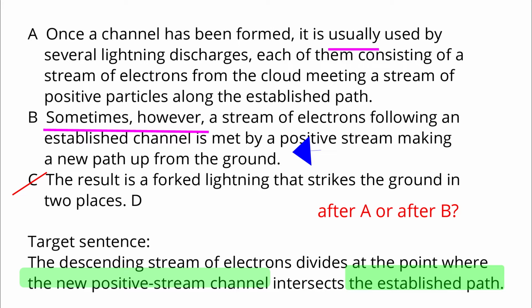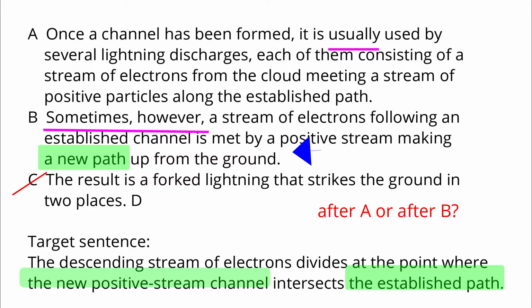Placing the target sentence after B, the idea flows naturally. A talks about the usual lightning discharges where a stream of electrons and a stream of positive particles meet along the established path. B talks about an unusual case where a new path was made by a positive stream. So A and B are indeed in a contrastive relationship. So, after B is the place for the target sentence.